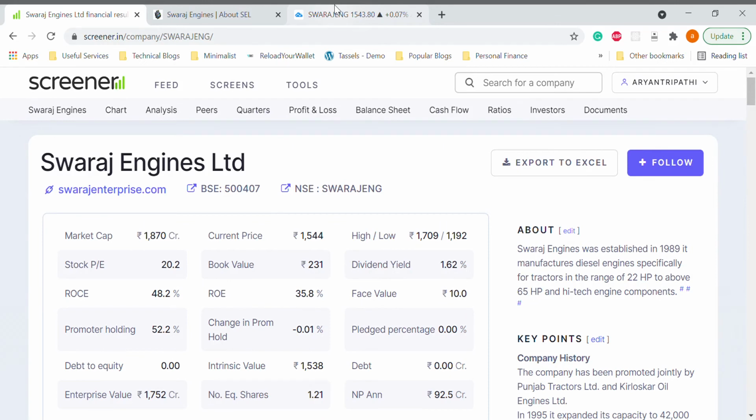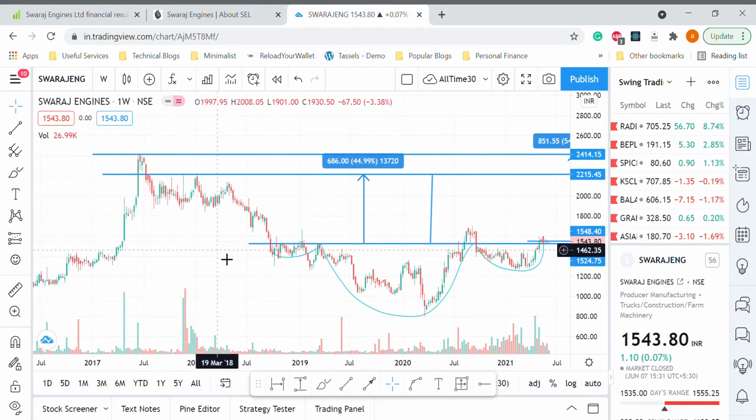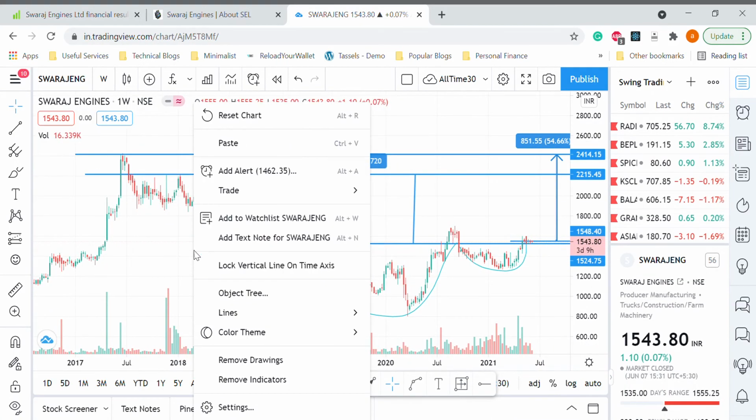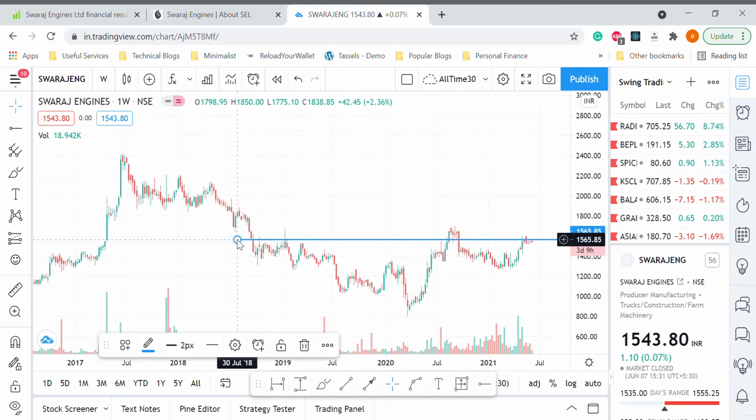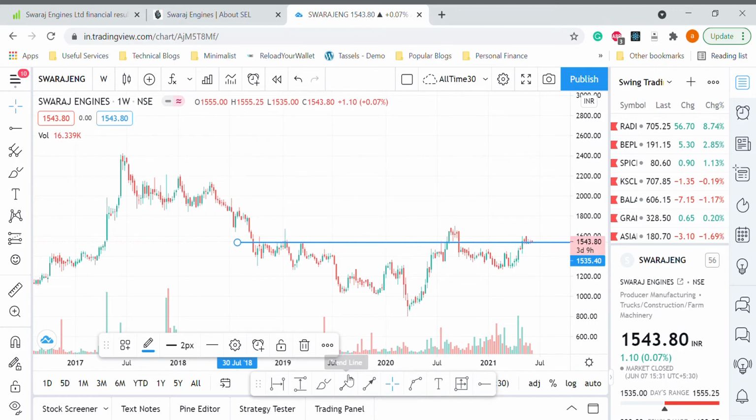Now we'll go to technical charts and see what kind of opportunity is there. I have done it already yesterday for my own investment, so I'll remove the drawing and show you how it works. This is a very good cup with handle pattern. If you see from here, it goes somewhere like this. So this is a very good support which is happening for the company.